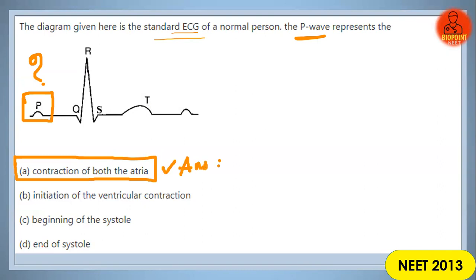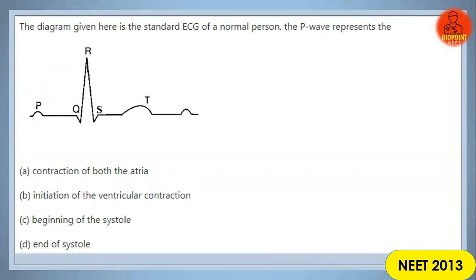Clear? The correct answer for this question is option number A, the P wave represents the contraction of both the atria. Clear, everybody? Give me a thumbs up on the chat box, everybody. Next, we are moving on to question number 13. Are you all understanding?